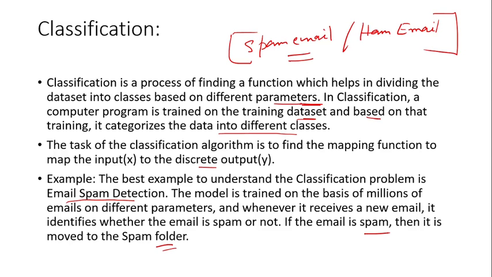Nobody can say that the algorithm developed by the top company, even Google, can classify any email into spam and ham. It's not possible. Ham email is the normal email, spam email is the unwanted email that we want in the spam folder. So this is a classic classification problem.